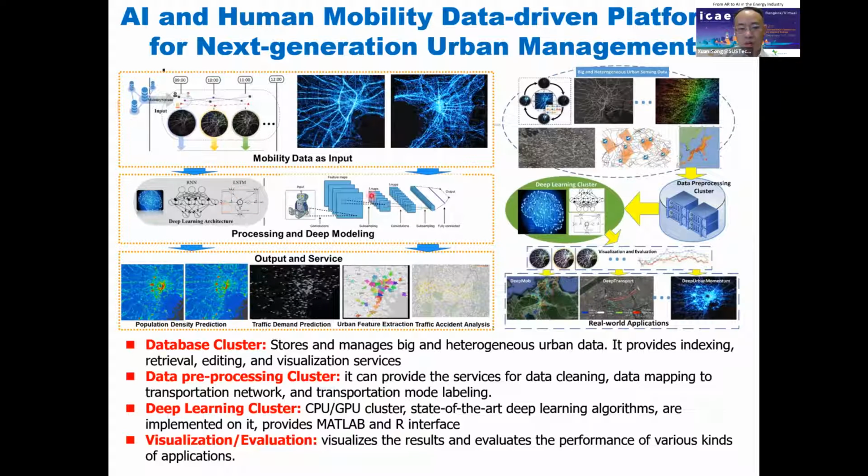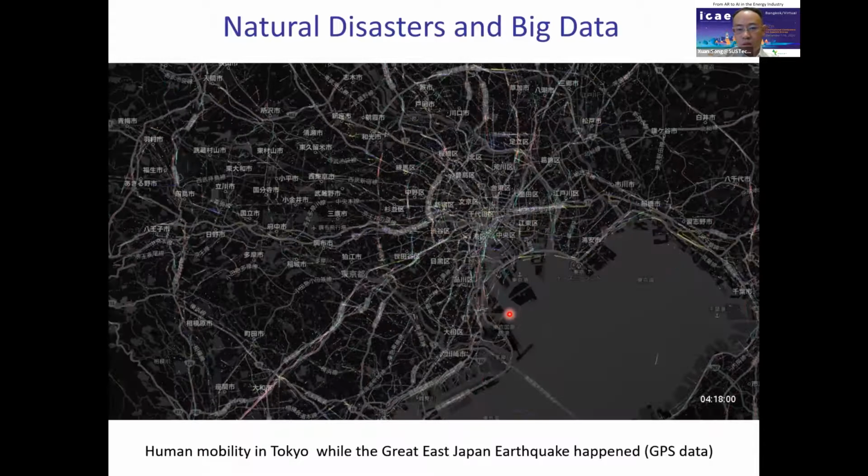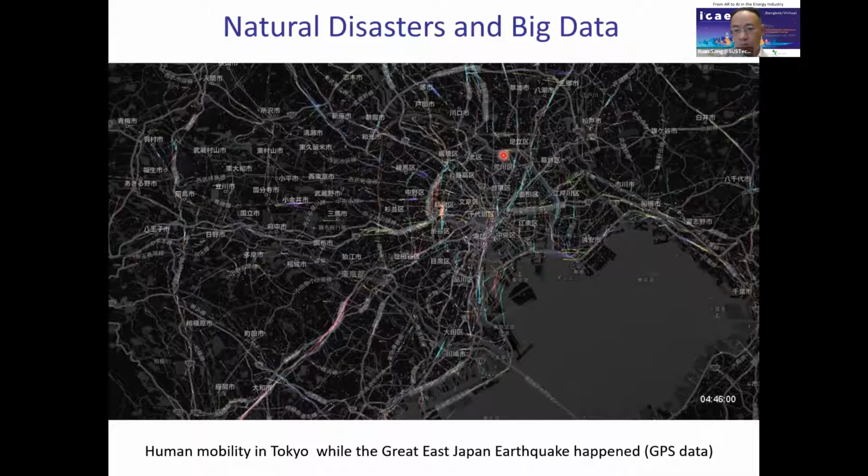Based on the processing and deep modeling of such data, we want to output some urban or smart services, such as population density prediction, traffic demand prediction, traffic accident analysis, or epidemic control, such as for COVID-19. I will show some examples of such applications, firstly some examples of disaster management or emergency response.